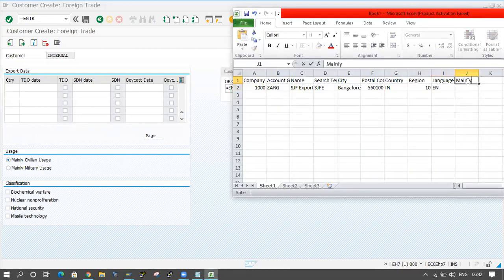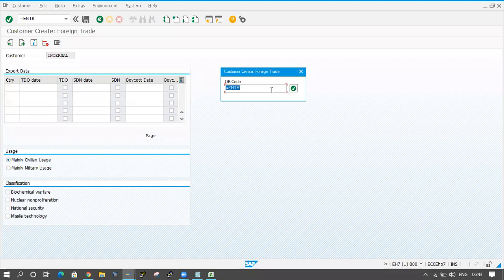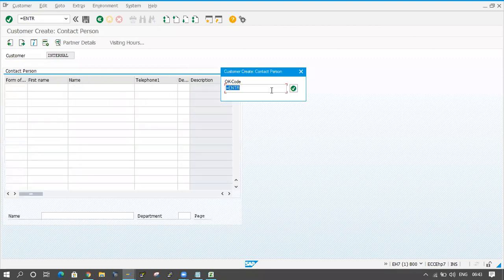Mainly civilian usage. So this is X. X means selecting. I am selecting this one. Okay, fine. Now the next thing: click the Enter button, and click the Enter button.